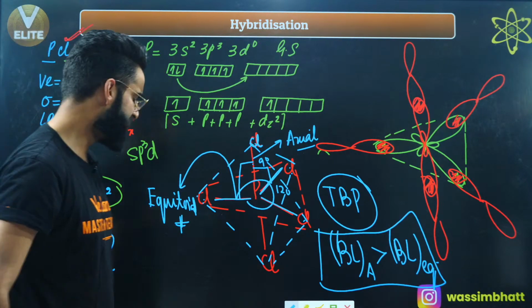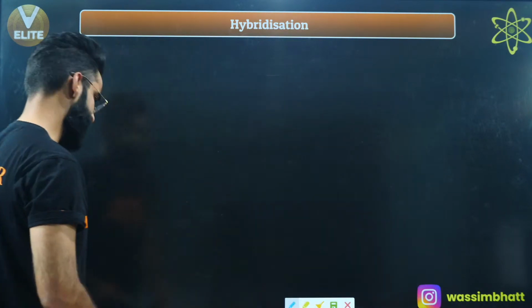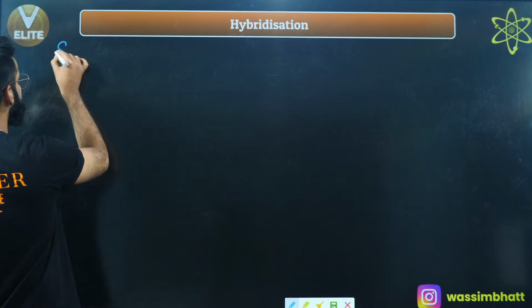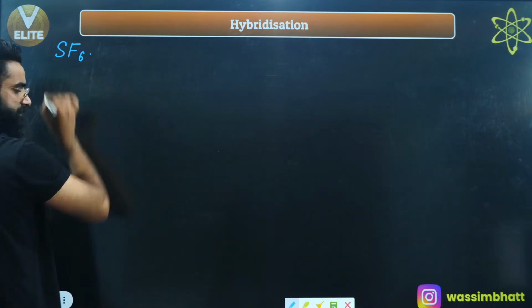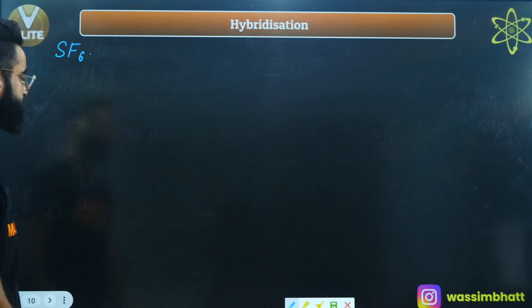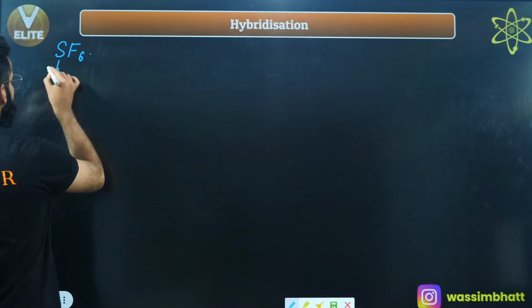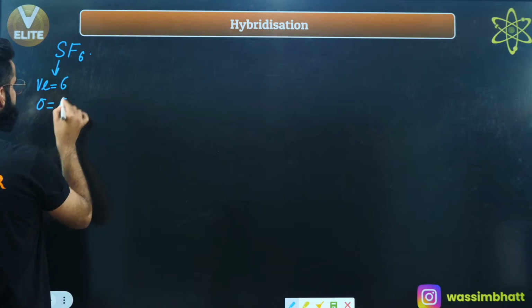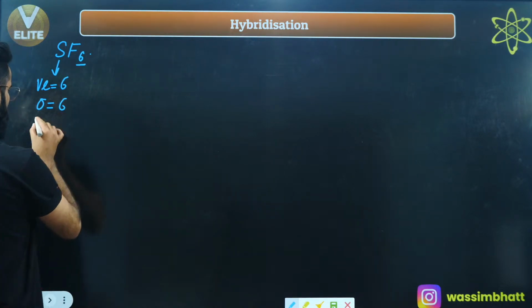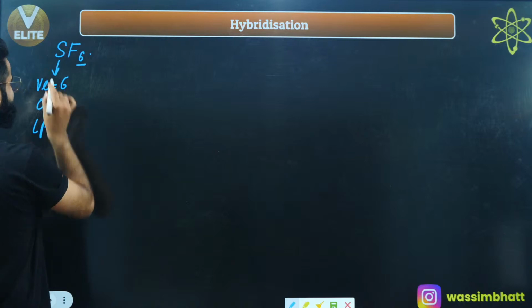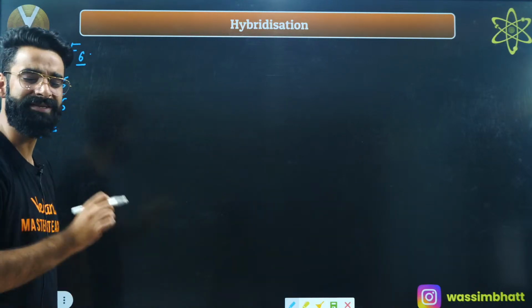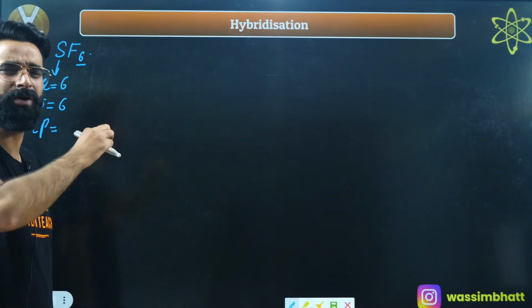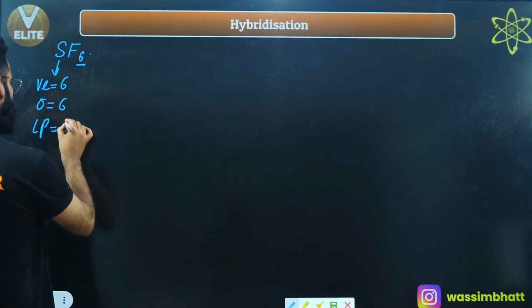Perfect. Let me take one more example. That is, for example, SF6, correct? SF6 I'm taking. Sulfur, it has got some 6 valence electrons. How many sigma bonds do we have in this case? 6 sigma bonds, right? How many lone pairs are there with sulfur? Since sulfur has some 6 valence electrons and it is using all its valence electrons to form 6 sigma bonds, so there will be no lone pair on sulfur.